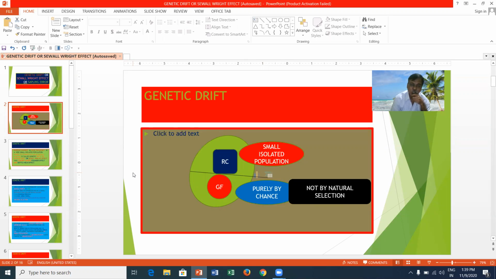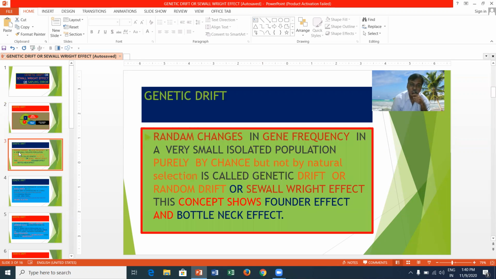This was proposed by Sewall-Wright in 1930. He was a USA based population geneticist. Here you can see the definition once again. Random changes in gene frequency in a very small isolated population, purely by chance but not by natural selection, is called genetic drift or random drift or Sewall-Wright effect.